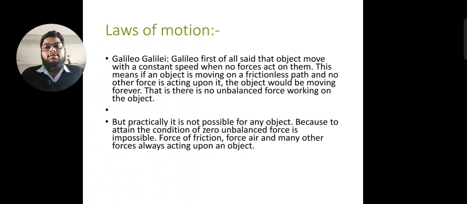That is, there is no unbalanced force, and it will keep going with the same velocity. But practically it is not possible, because every surface has some amount of friction. That means there must be some force acting opposite to the direction of motion. So friction exists in practical life.